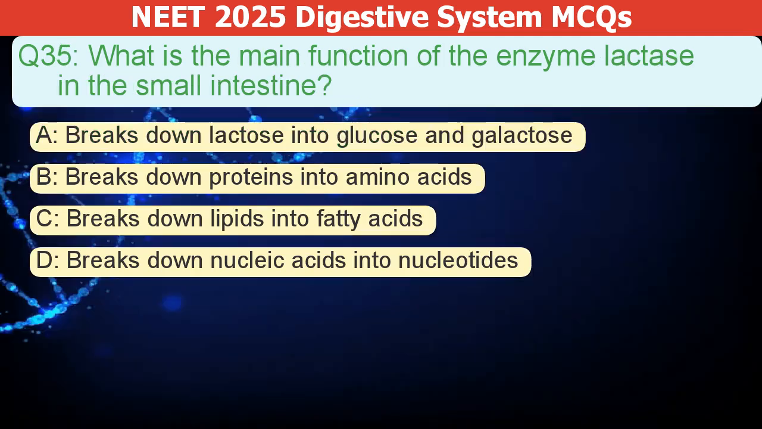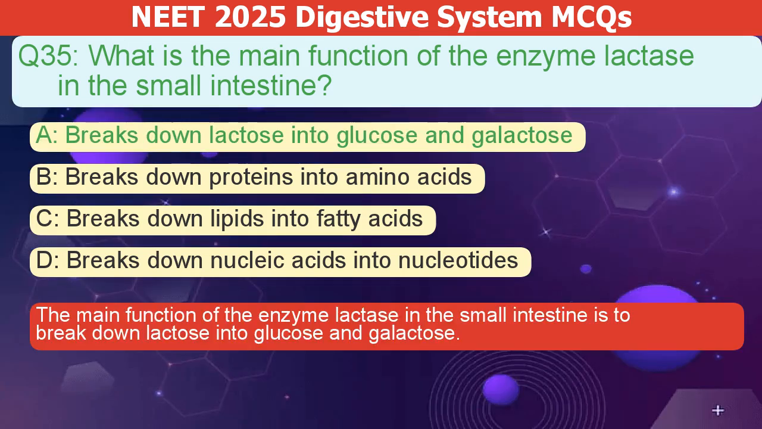What is the main function of the enzyme lactase in the small intestine? A. Breaks down lactose into glucose and galactose. B. Breaks down proteins into amino acids. C. Breaks down lipids into fatty acids. D. Breaks down nucleic acids into nucleotides. The correct answer is A. The main function of the enzyme lactase in the small intestine is to break down lactose into glucose and galactose.